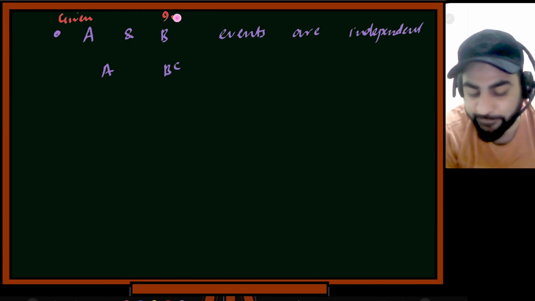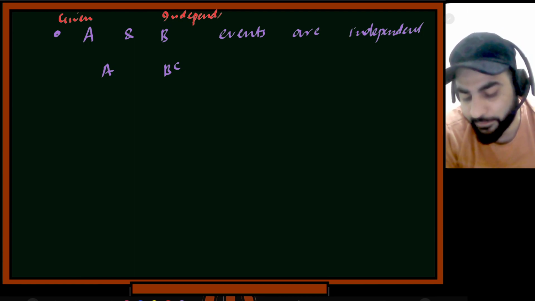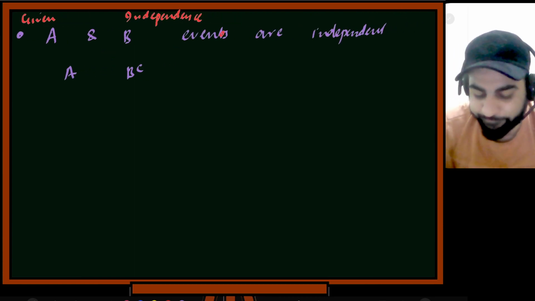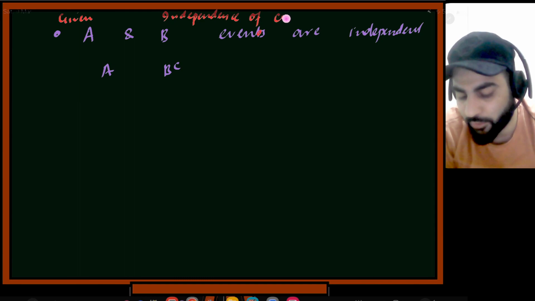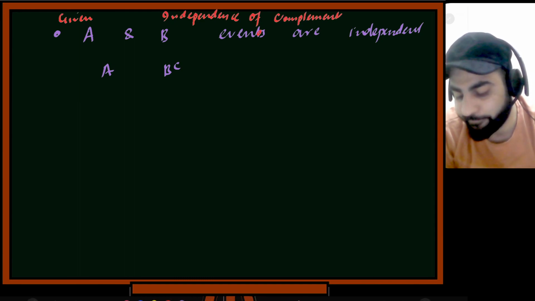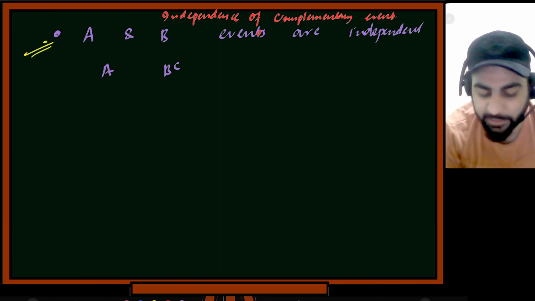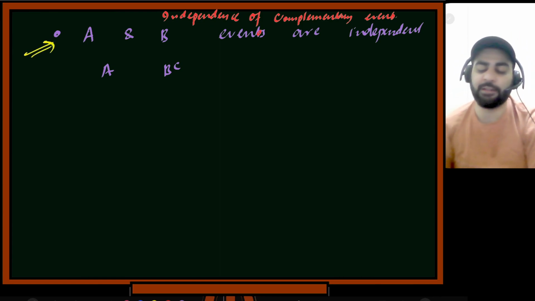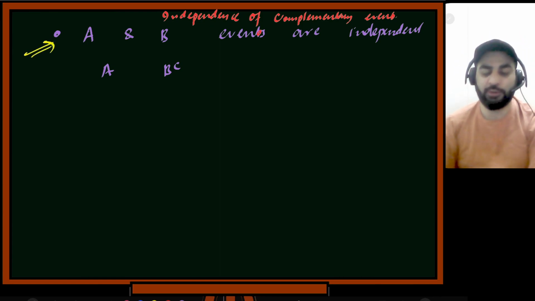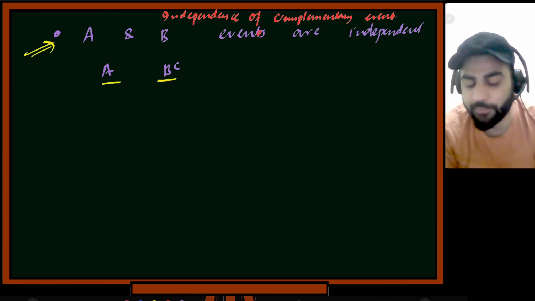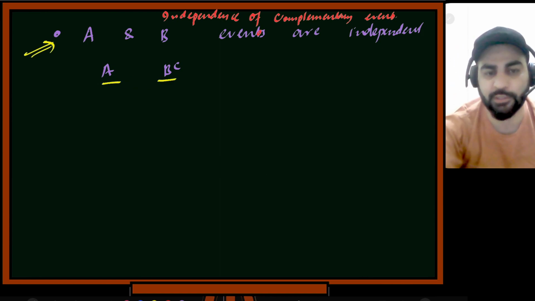So here this is what I am given: if A and B are events which are independent, now I need to tell whether A and B complement are also independent. This is what I have to see.